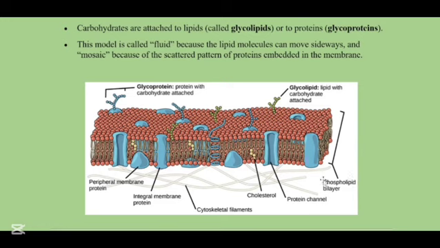As you can see, we have some phospholipids bilayer. Basically, we have an element which is known as phosphate. When it is mixed with the lipids, that means the fatty substances, it forms a thick bilayer. The proteins are submerged in this bilayer. They act like channels, carriers, or even receptors. This model is known as the fluid mosaic model. Why? Because the lipid molecules move sideways, and the mosaic means the scattered pattern of proteins embedded in the membrane.